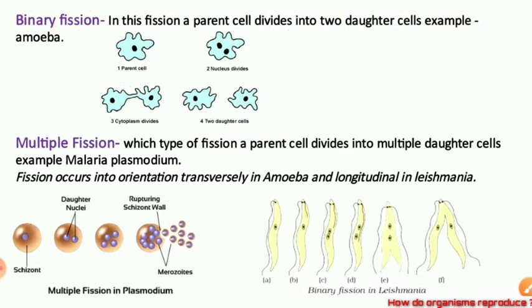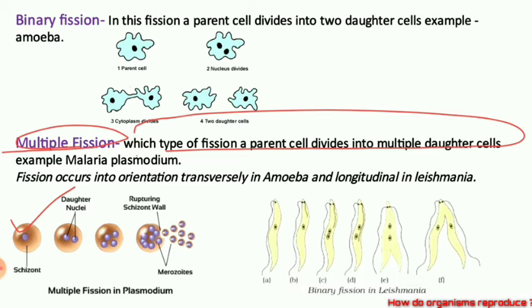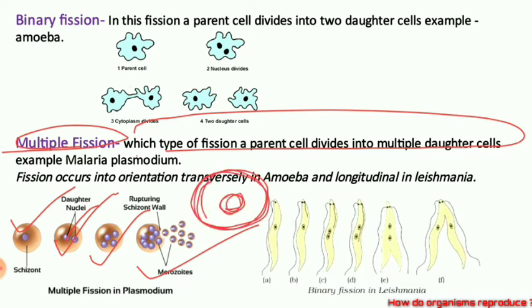Now next is multiple fission. In multiple fission, this is the parent over here. This parent is dividing its nucleus first of all. Then multiple nuclei are formed, and later on these nuclei move out of the parent cell, and they get surrounded by cell membrane and cytoplasm.